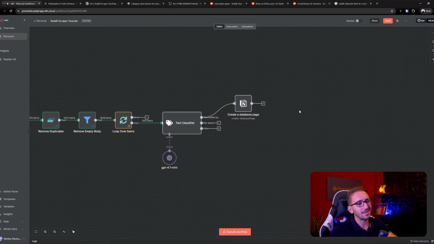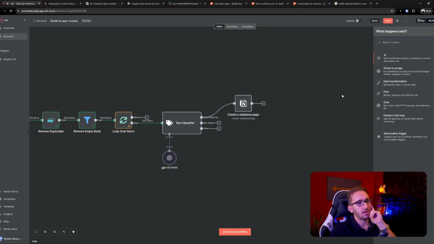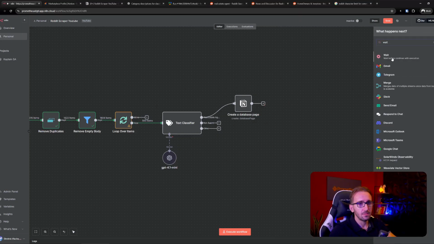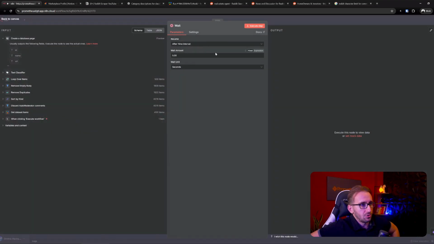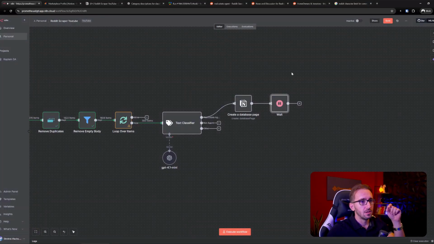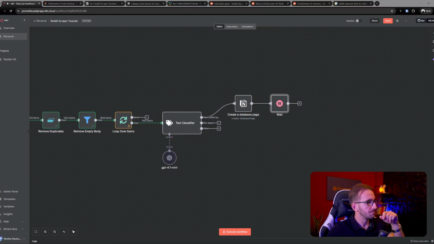And after adding everything to Notion, we would have to wait for 1 minute, just to give a cooldown to OpenAI to refresh the rates. The rate limits on OpenAI, if I remember correctly, are for each minute. So if you give it a minute to cool down, then you should be fine.